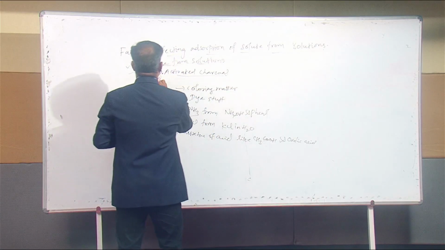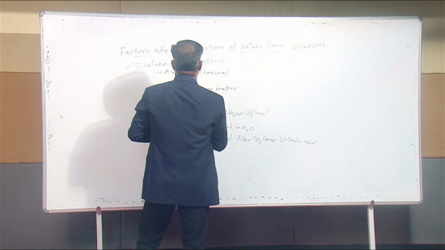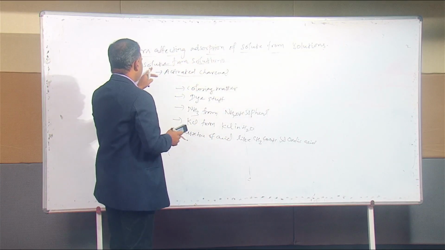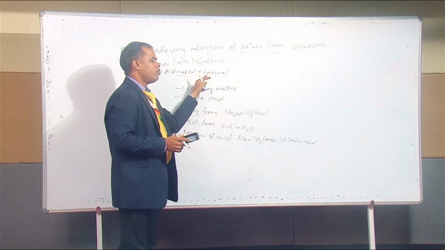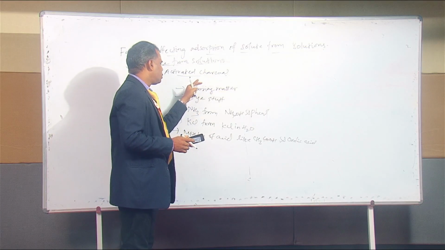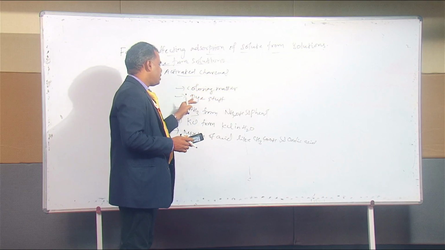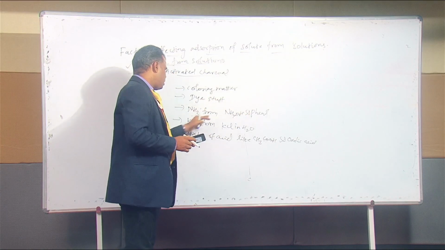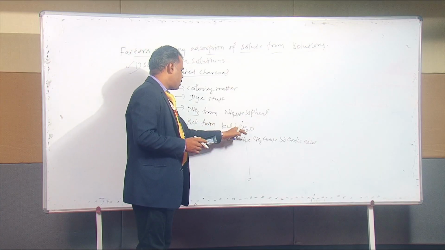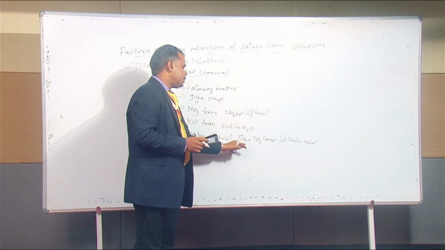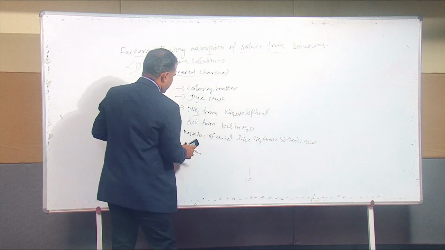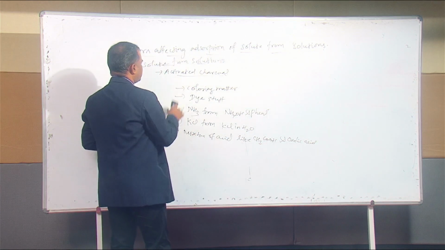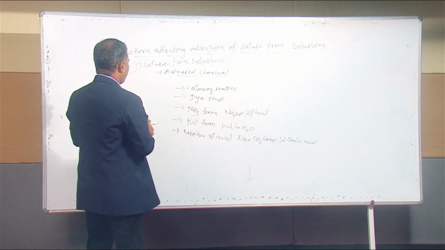So these are all examples for solute from solution. Especially, activated charcoal is the best adsorbent. It will adsorb coloring matter and dyestuffs in solution, ammonia from ammonium hydroxide and phenolphthalein, KCl from KCl in water, and a mixture of acids like acetic acid and oxalic acid, thereby decreasing the acid concentration.